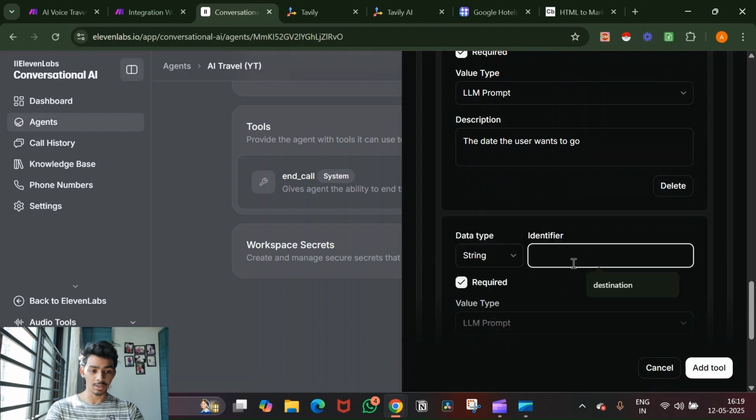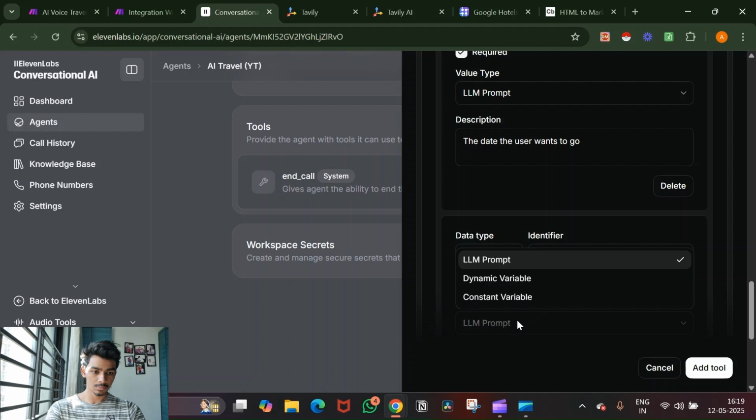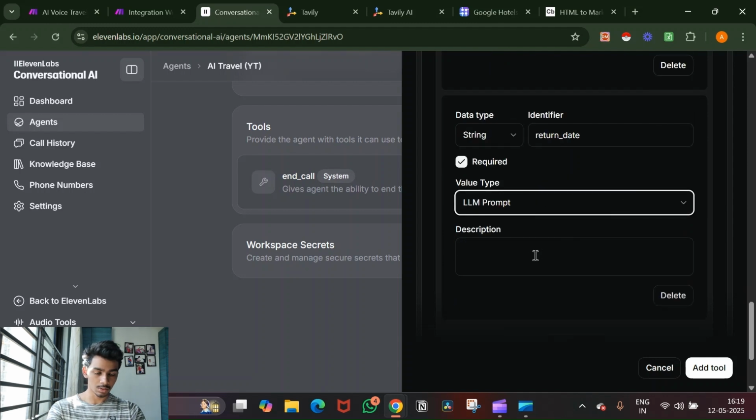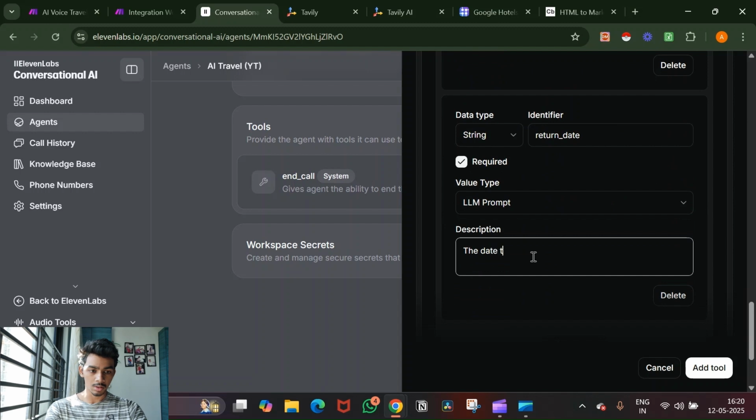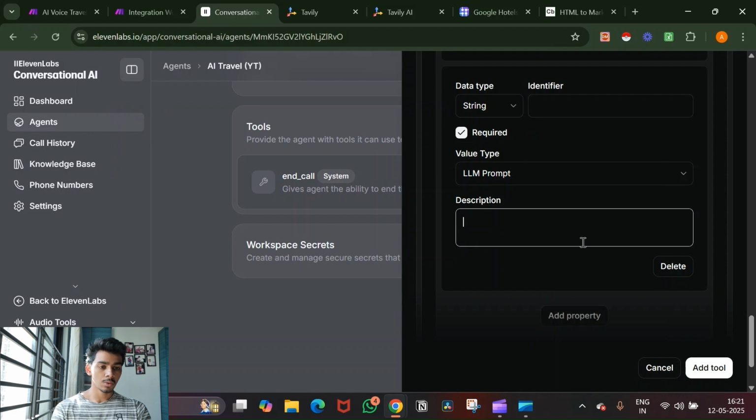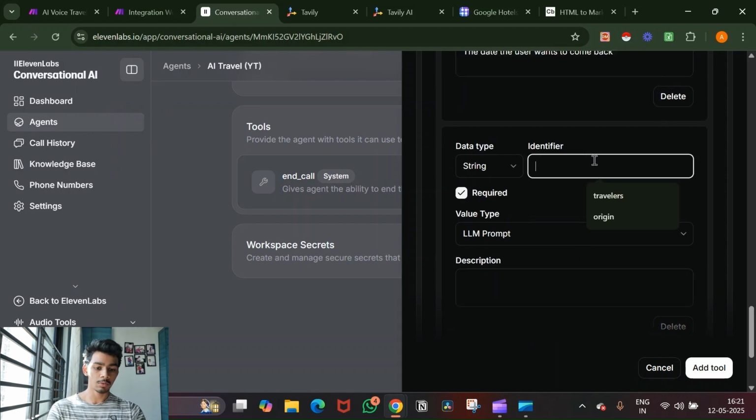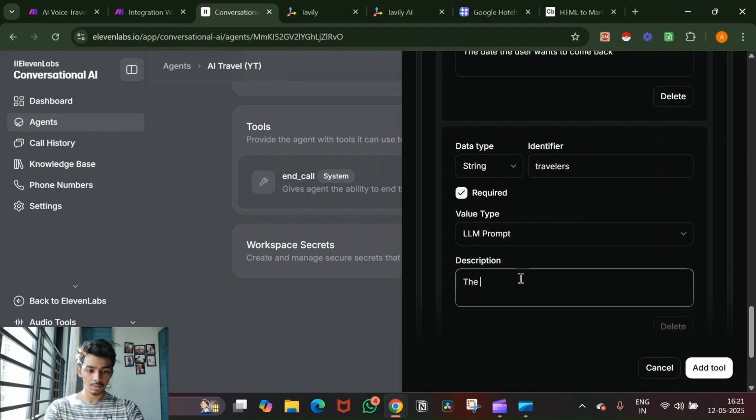I'm defining it in very simple English, okay? Then we say return date, the date the user wants to come back. Then we want travelers, the number of travelers.